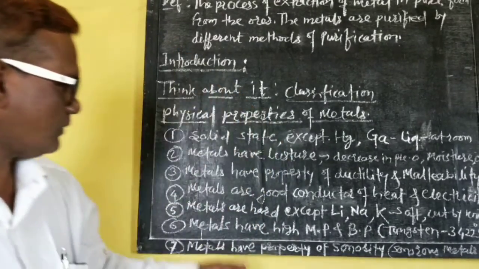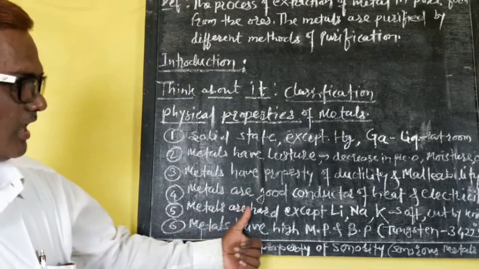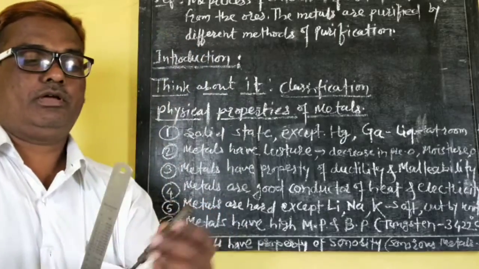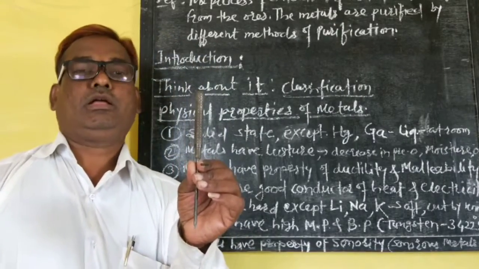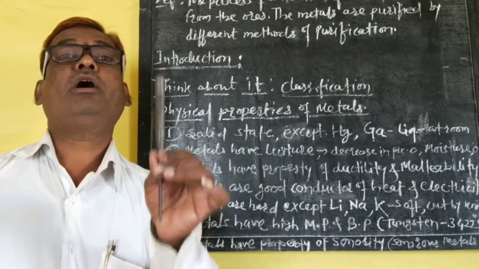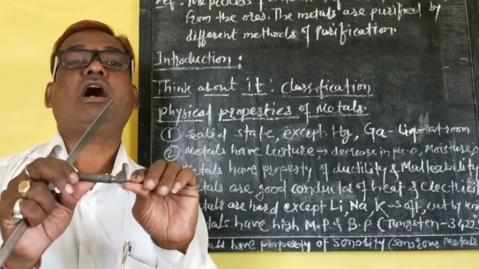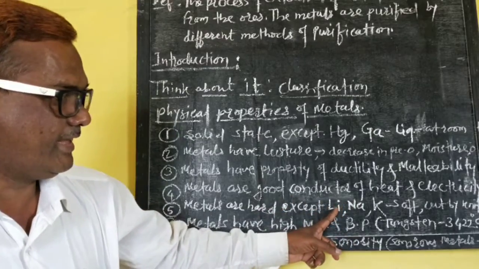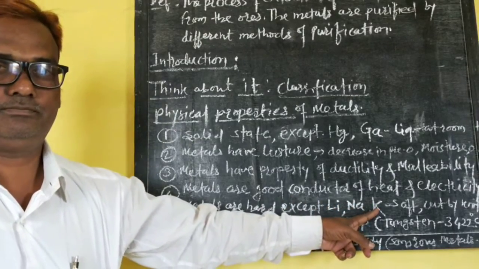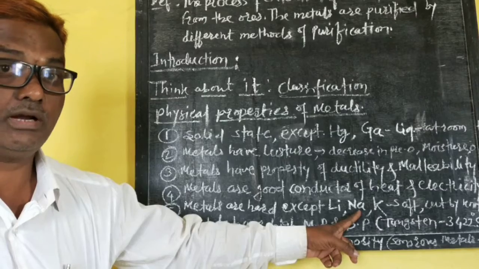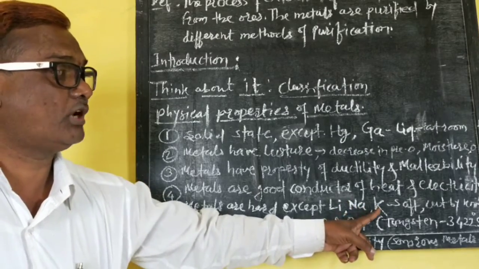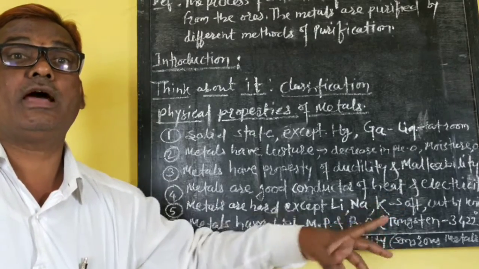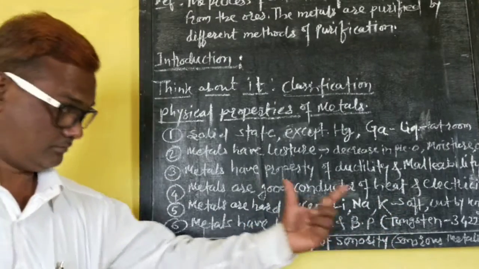Then the fifth property: metals are hard. In my hand there is a thing made of metal, and it is hard. But some metals, lithium, sodium and potassium, are also metals, but they are not hard. They are soft metals, which means we can cut them with a knife.